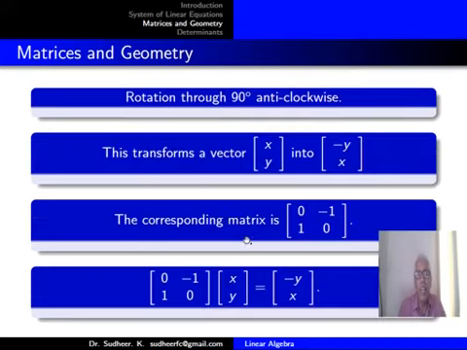So let us see what happens. This transforms a vector (x, y) into (-y, x). The corresponding matrix is [0 -1; 1 0], as you can check. [0 -1; 1 0] times the matrix (x, y) equals (-y, x). So now you try, what will be a rotation through 90 degrees clockwise.